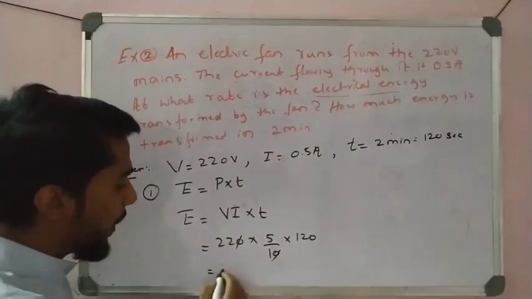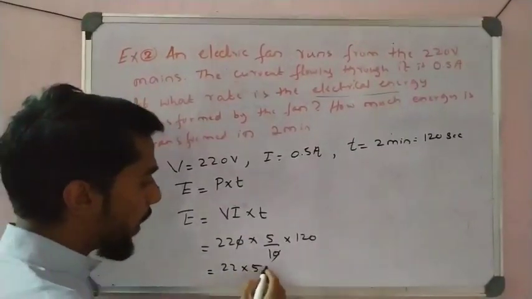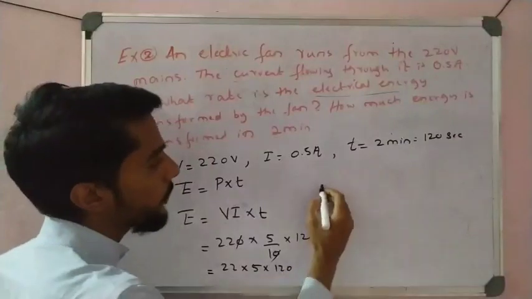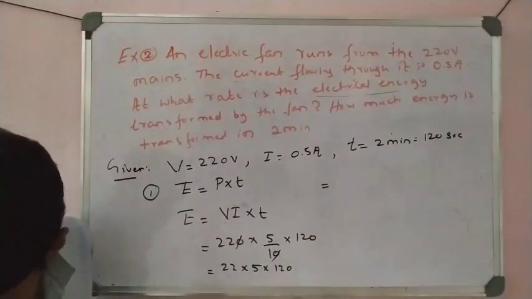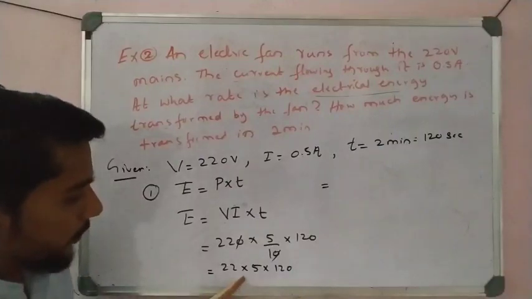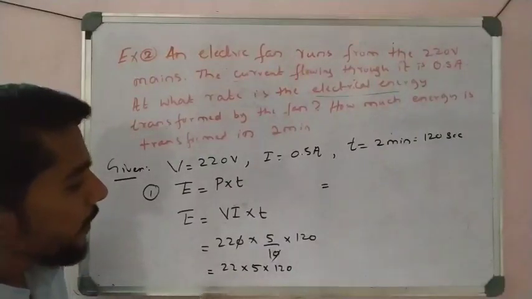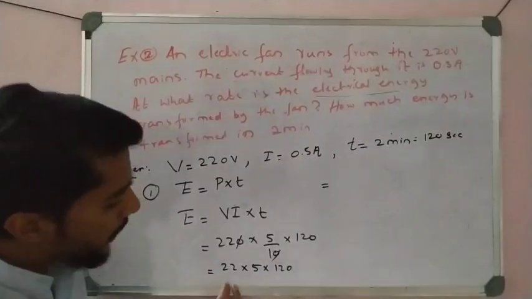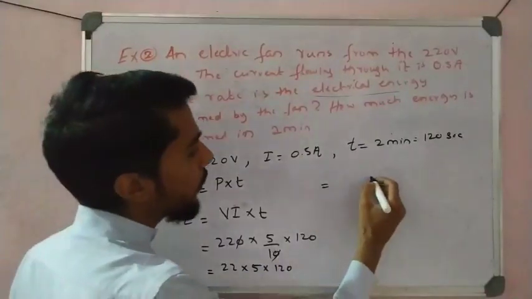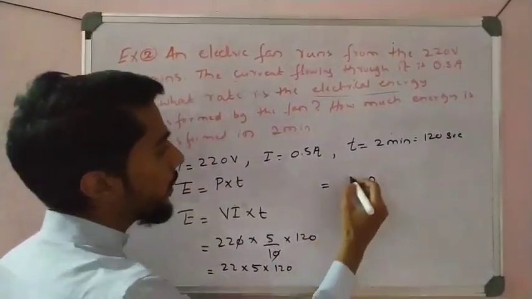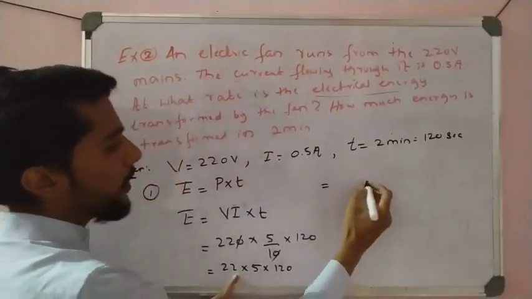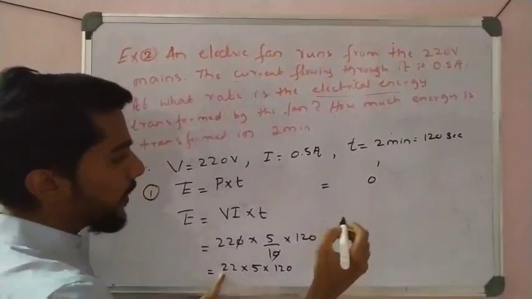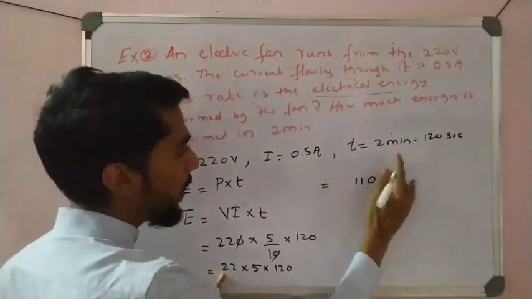Okay. So now multiply 22 into 5 into 120. If you calculate 22 into 5, how much is it? 5 twos are 10, 5 twos are 10, plus 1 is 11, so 110.